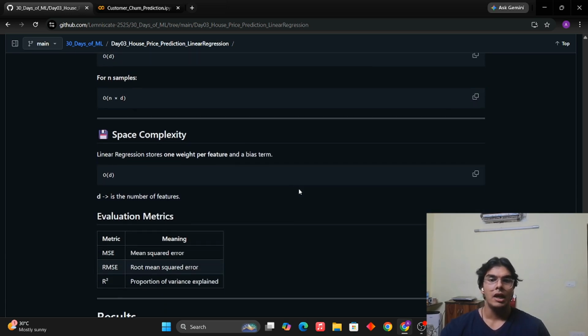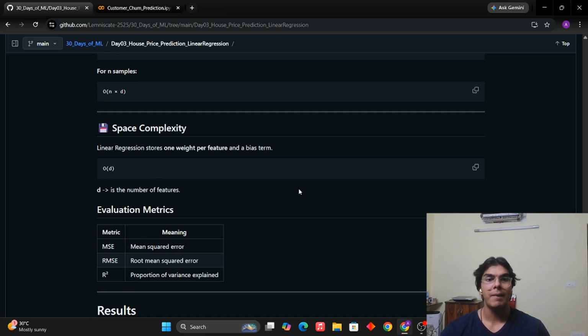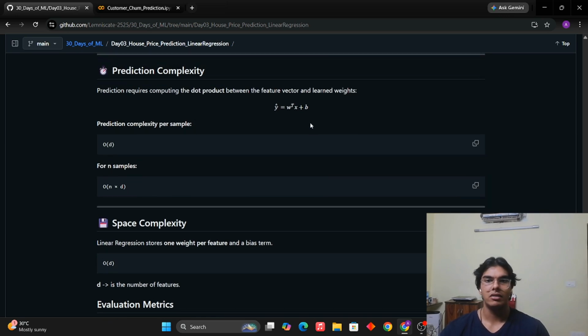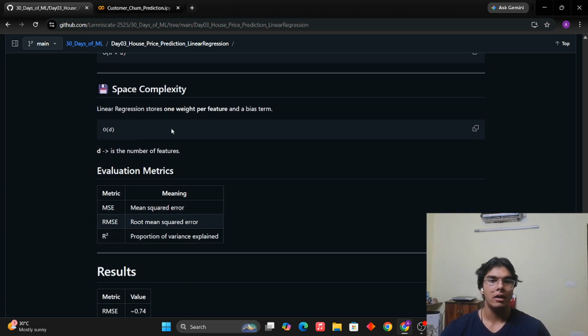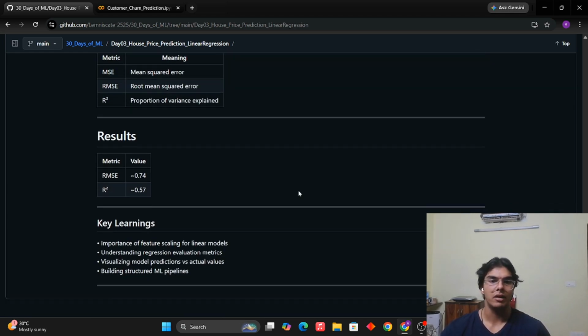So this is it. Linear regression stores one weight for each and every feature, plus a bias term. So that takes a big O of d of space. So space is being consumed here. It is not constant. Many people believe it to be constant. That is not the case. For every feature we have to store this weight, this W transpose, and the bias. So that is a big O of d to store it. And this is about it for the space complexity.